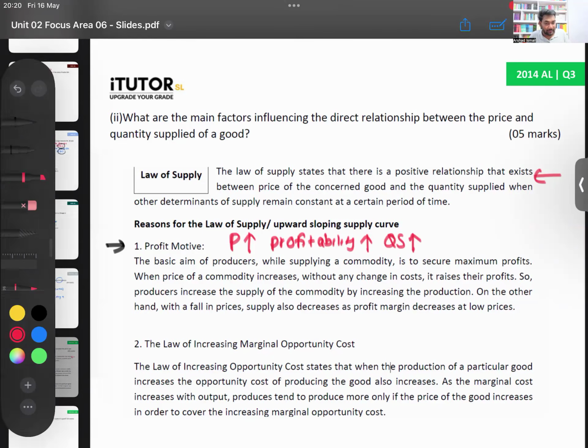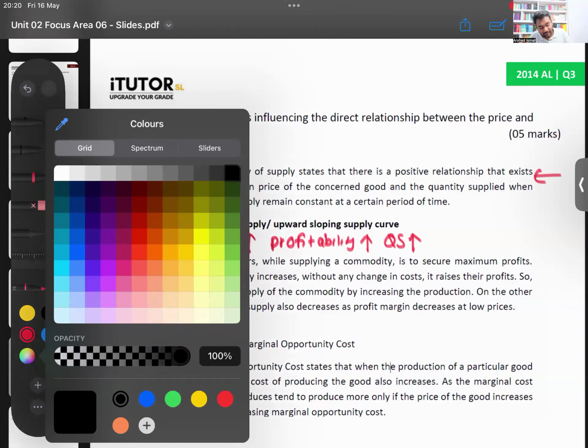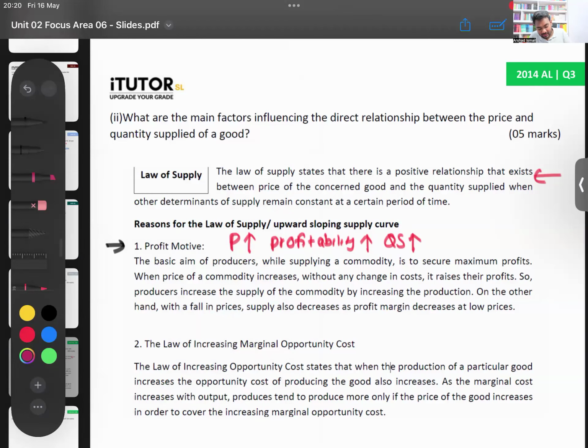Same thing goes the other way, Lamai. When the price decreases, what happens? While everything else is constant, now the amount of profit that you can earn will start to come down. So then your profitability will start coming down. The producer is demotivated and he will reduce his supply. You can use the words vice versa also here, but since it's a 5-mark question, I would say better, instead of saying vice versa, explain both of it. That would be better.